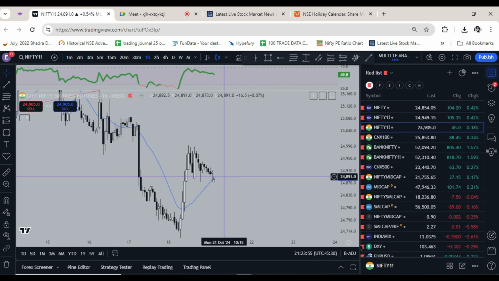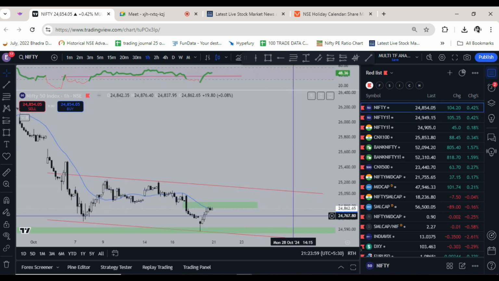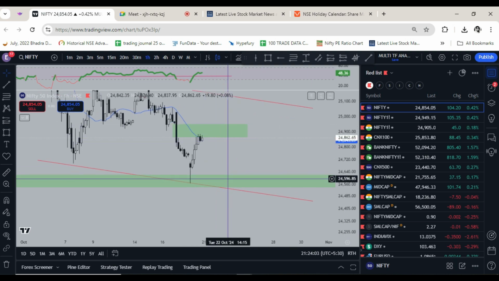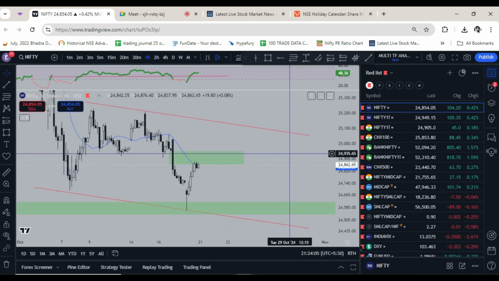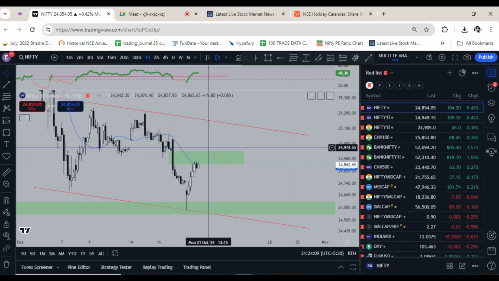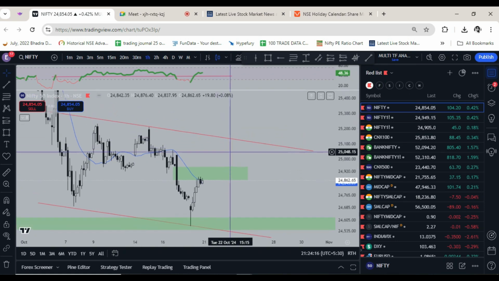open weak, so we might face rejection right from these levels, and then we see a down move, because if they have to short from here, this is the zone where they will short. But if this zone is crossed once, then obviously we are going to 25,145. So these are two courses of action which seem probable.